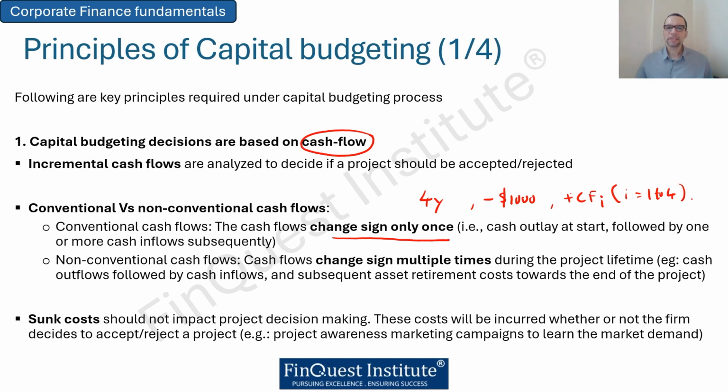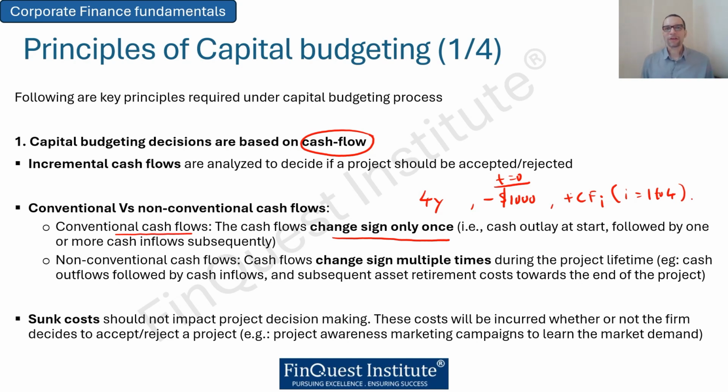Here, there is a change in the sign of cash flows only once, because at t equal to 0, when we are investing in the project, that is the initial outlay, which is a negative cash flow. But subsequently, the project will start generating positive cash flows. We represent them by a generic variable CF subscript I running from 1 to 4, the 4-year cash flows, and these are treated as positive. So this is an example whereby the change in sign happens only once, and these are what we call conventional cash flow projects.